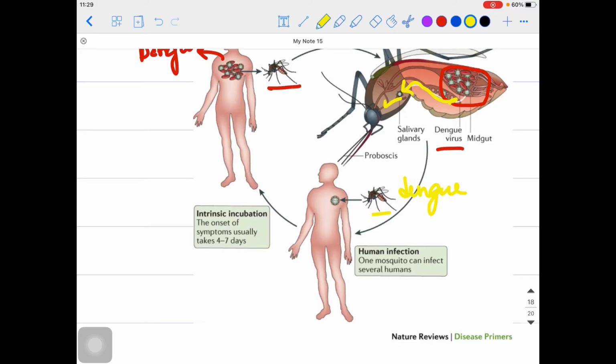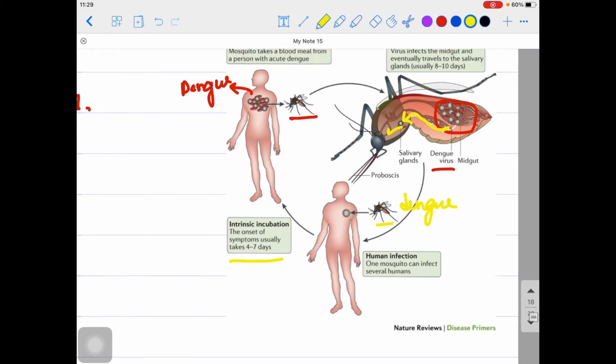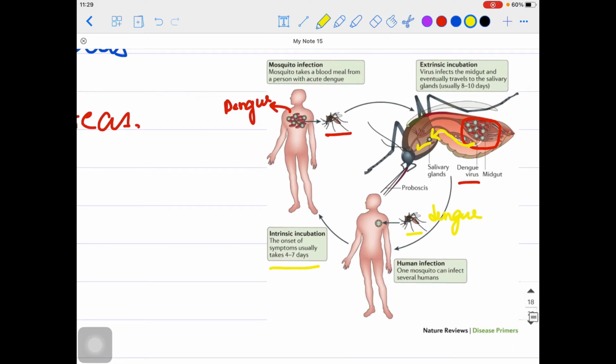After about 4 to 7 days, the person might show the symptoms. That is the incubation period of the dengue virus. So that is the basic cycle you need to remember. Very easy. The mosquito bites the dengue person, and the dengue virus comes into the midgut of the mosquito.